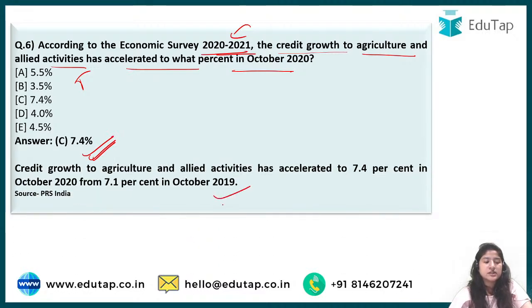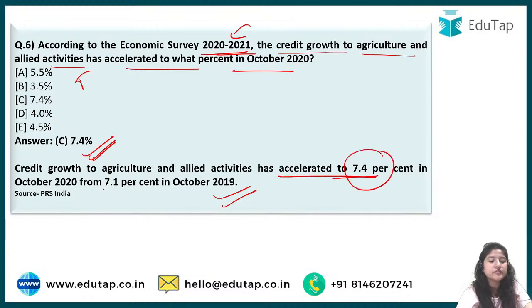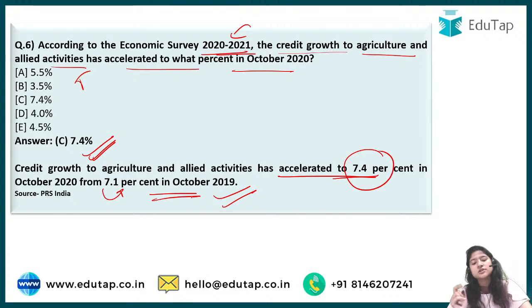It has accelerated to 7.4% in 2020 from 7.1%. In October 2019 it was 7.1%, and now it has accelerated to 7.4%.